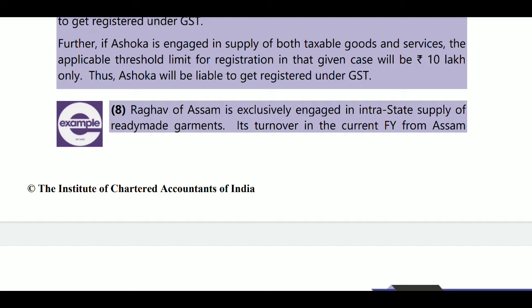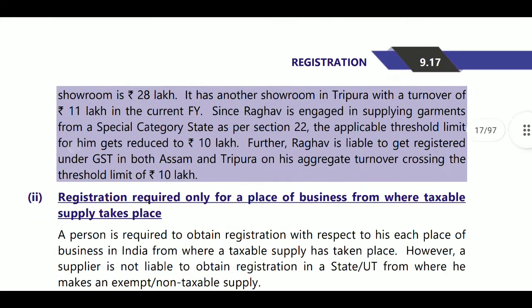If the turnover of the current financial year for the Assam showroom is 20 lakhs. Okay, 20 lakhs. If another showroom is in Tripura, Tripura is a special category state. So the special category state turnover will be 10 lakhs. If you are dealing with one non-special category and one special category state, then your turnover will be based on that special category state. So the special category state turnover will be 10 lakhs. So your turnover becomes 10 lakhs only.